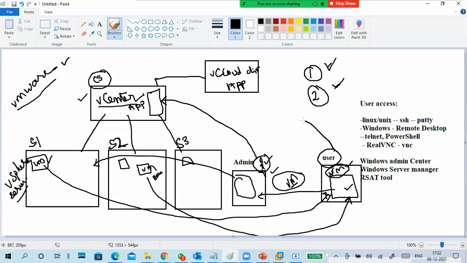What will he do? He logs into vCloud Director and creates virtual machines as per his requirement. As admin, I gave him permission. Take this username and password, and this is the limit of your resource allocation. You can create as many virtual machines as you want, but within this limit.